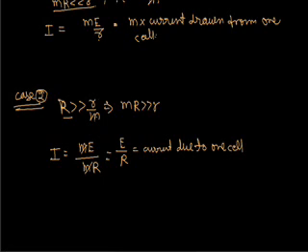So here are these two combinations. We have discussed the grouping of cells, EMF, current, internal resistance, voltage and potential difference. So we have done all these things for today's lecture. Thank you very much.